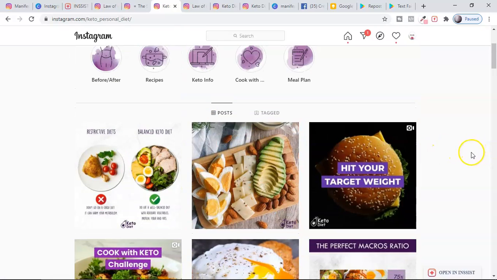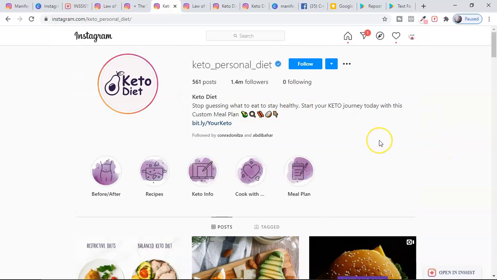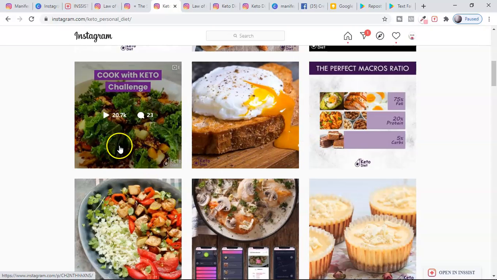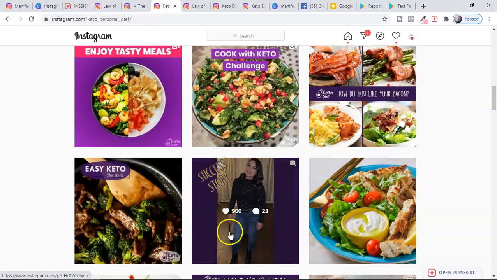So what you're going to do, guys, here also you're going to do the same thing. You go to pages which have their own content. Do not go to those pages who are reposting other people's content. Go to those pages who are creating their own content. For example, look at the branding of this page. They might be posting other people's content, which I'm going to show you in a second, but they are also, guys, branding with their color. Look at these colors and all those things.